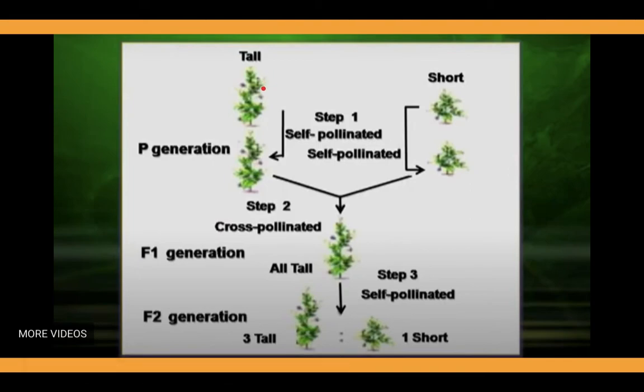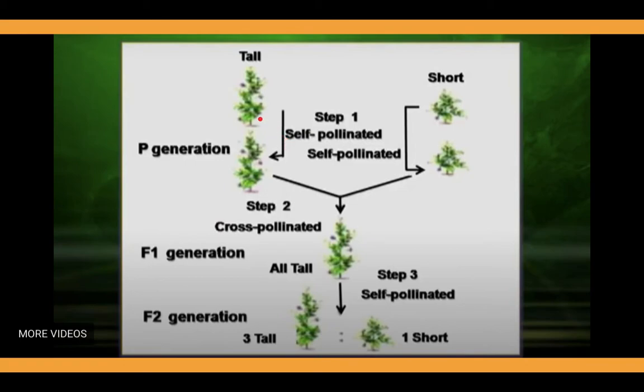This was the slide showing the experiment done in the monohybrid cross. Tall plants in the parent generation: tall plants were taken and crossed with short plants. In step 1 of the monohybrid cross, self-pollinated plants get cross-pollinated with each other, and after the cross-pollination, in the F1 generation, all the resultant plants are tall, phenotypically.